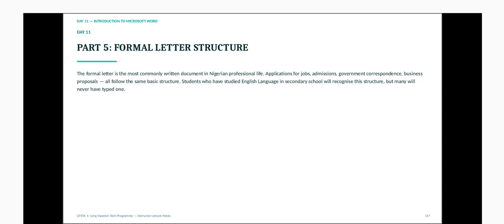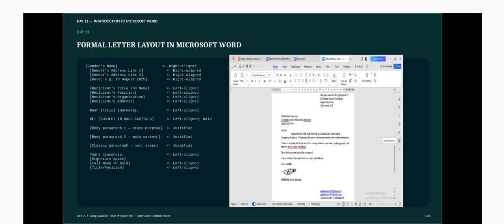But many will never have typed one. We may not have typed one, but today we are going to do it, because you are going to send me a formal letter, a letter of appreciation, and you arrange it in the form of a formal letter. So let's look at the structure of a formal letter.